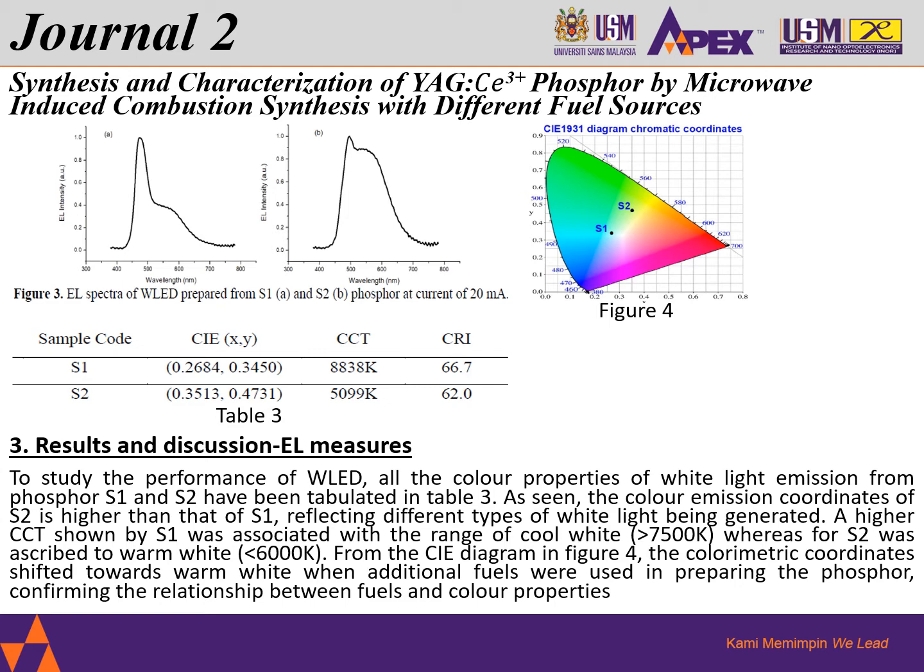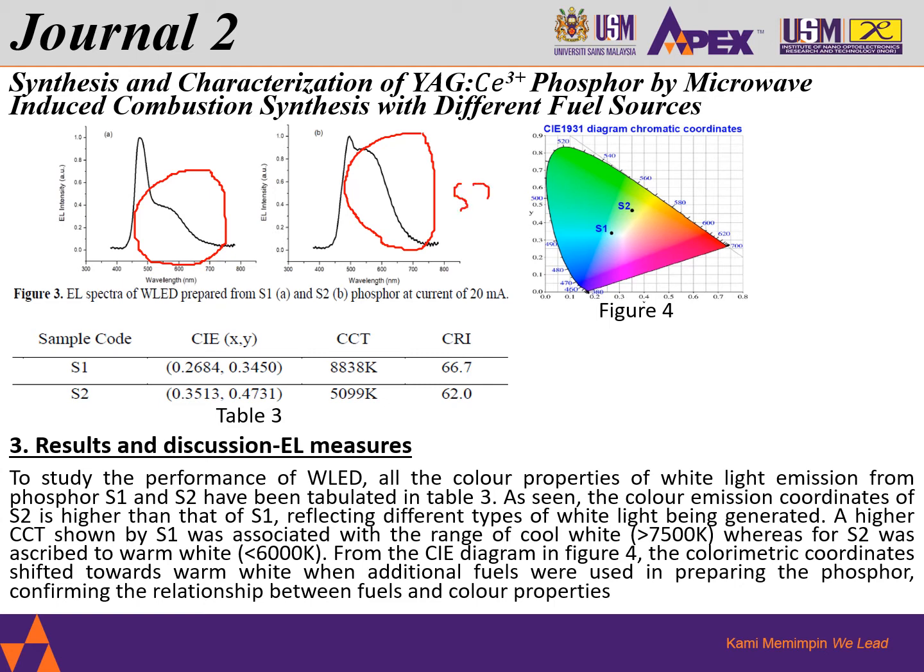From here, it is understood that Figure 3, which shows the spectrum of both S1 and S2, represents the yellow emission peaks, which are seen very much for S2. So the transformation, or the producing of YAG:Ce with yellow emission peaks, works well with S2.